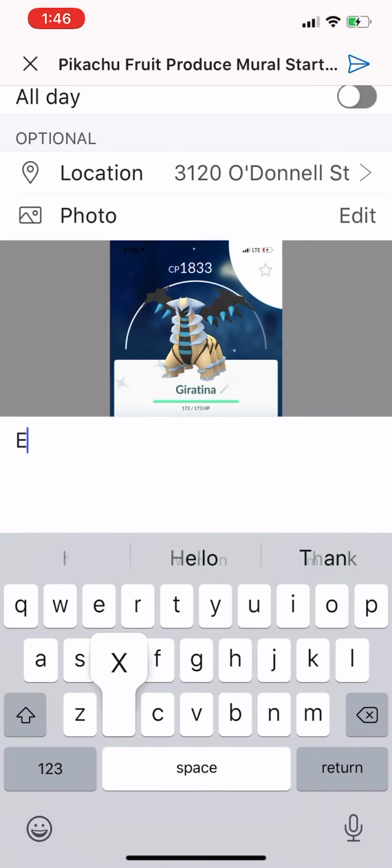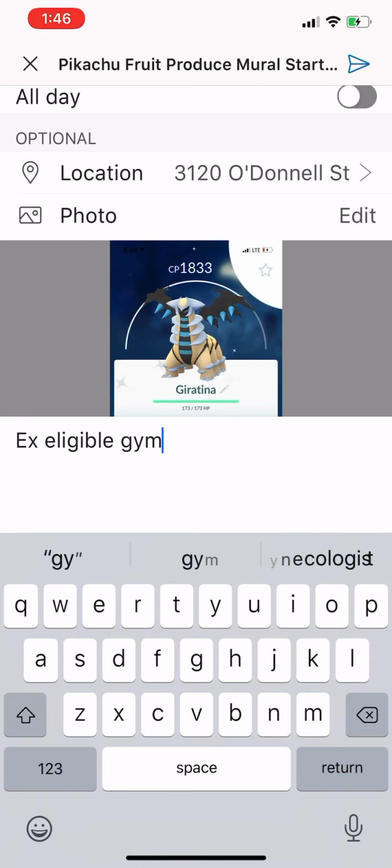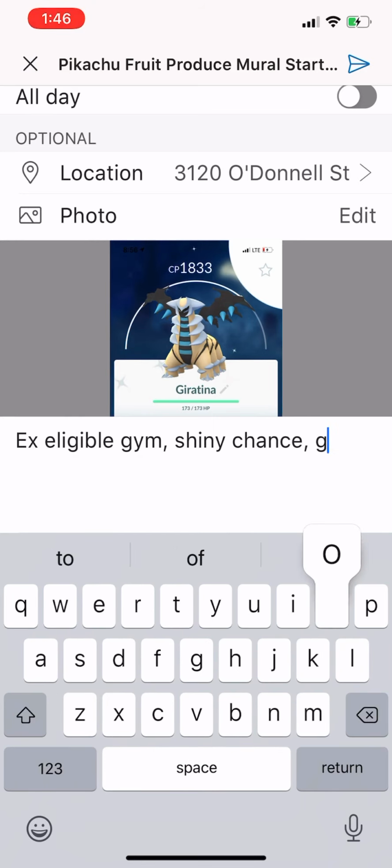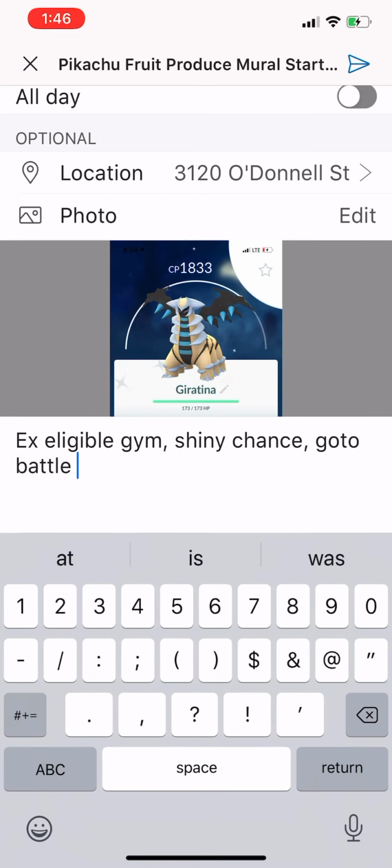I would add information like this is an EX eligible gym. It's always good information that gets people to do raids, or this is a shiny chance for this raid boss if that's the case, or reiterate when the battle time is starting. So go to battle. I think we said 4 o'clock for this one.